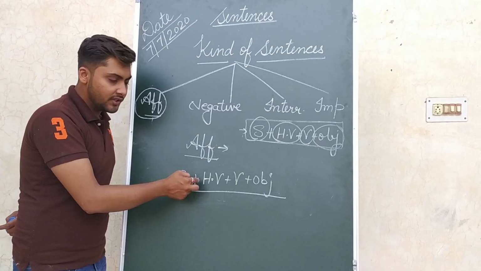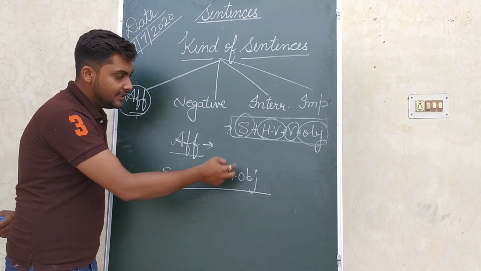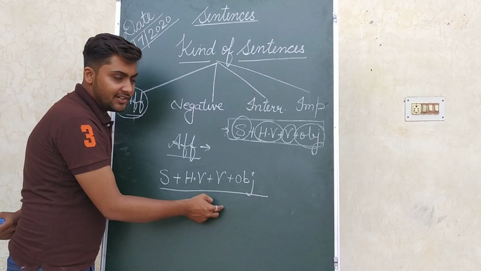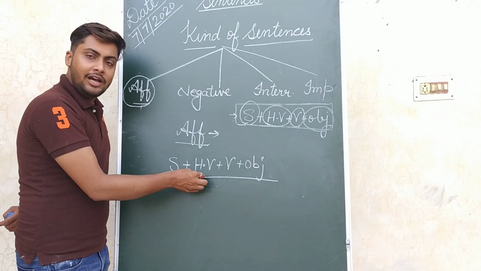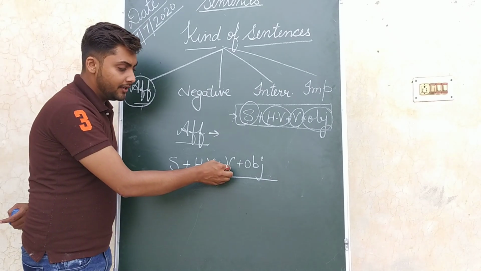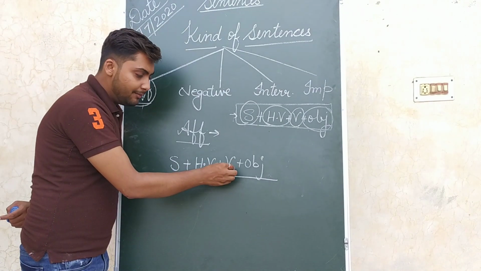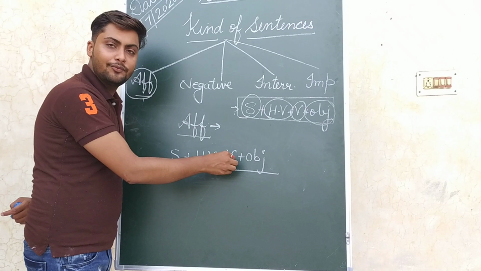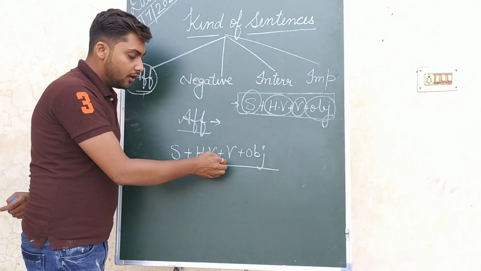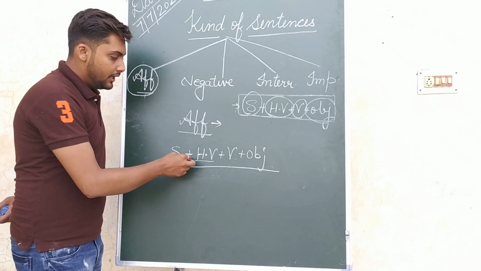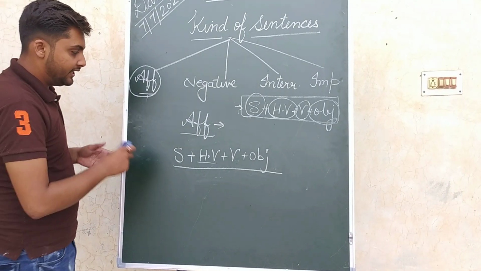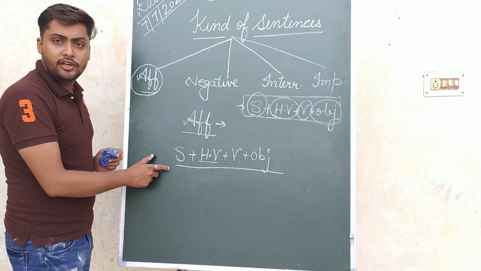Both these structures look the same, but this is the structure of affirmative sentence. Verb can be first form, second form, or third form. It depends on the helping verb. This we will discuss in another topic. You all can note it down in your notebook.